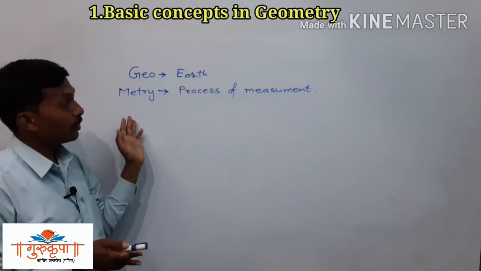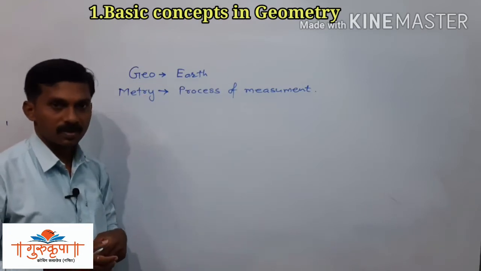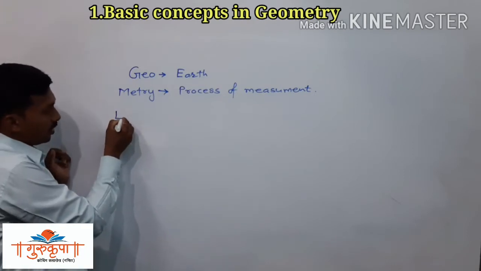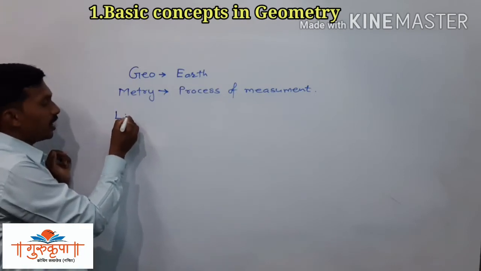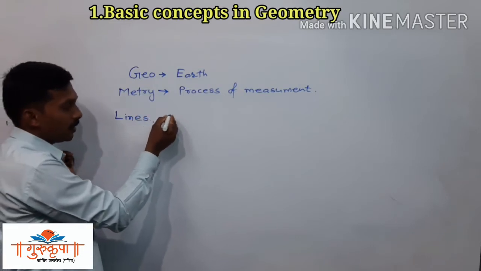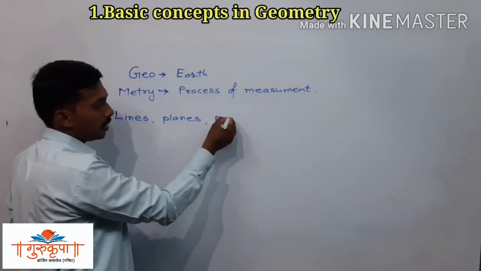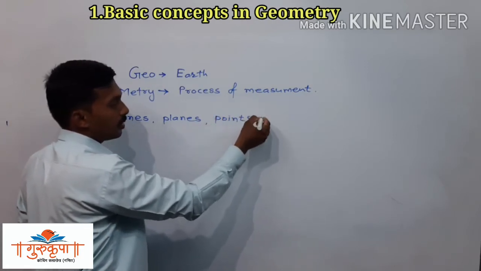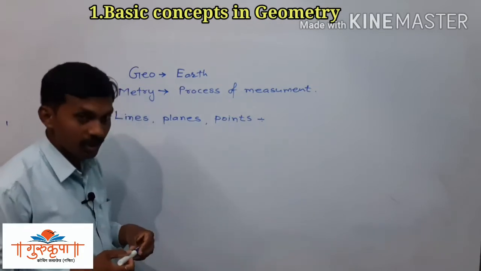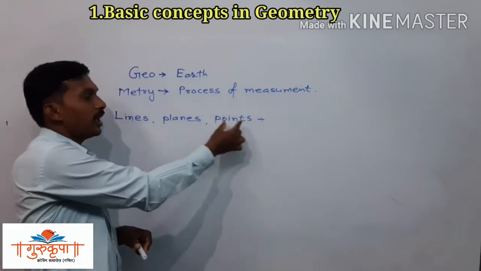Now here we have to learn some basic concepts, that is points, lines and planes. We have to study the basic concepts in geometry, that is lines, planes and points.